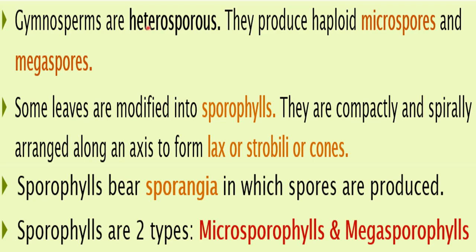Now gymnosperms are heterosporous. Heterosporous means they produce two types of spores. Hetero means different, so two different types of spores are produced by the gymnosperms. They produce haploid microspores and megaspores. Spores are always haploid, meaning having a single set of chromosomes. So these are two kinds of spores, right?